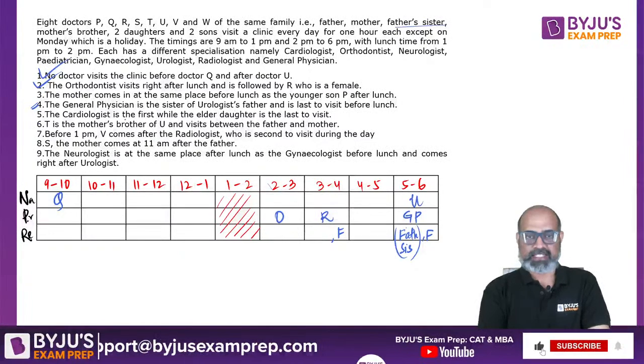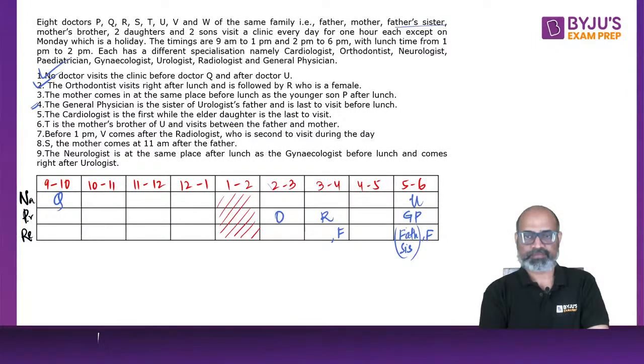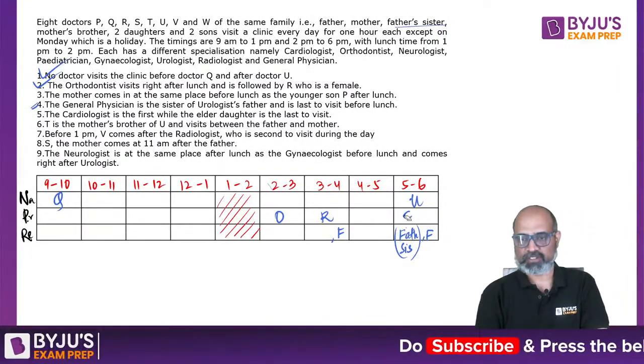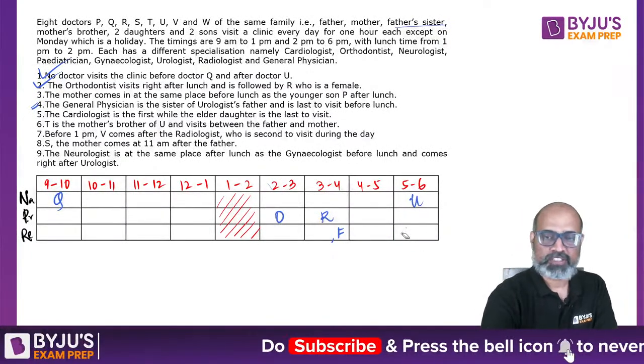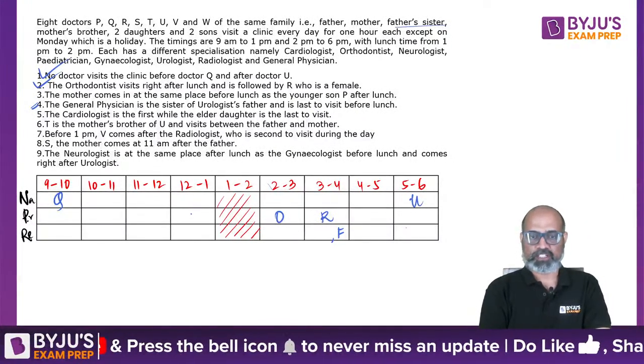Fifth, the C is the first while the elder daughter is the last to visit. Sorry, this is last to visit before lunch. In the fourth statement, the general physician is the last to visit before lunch.